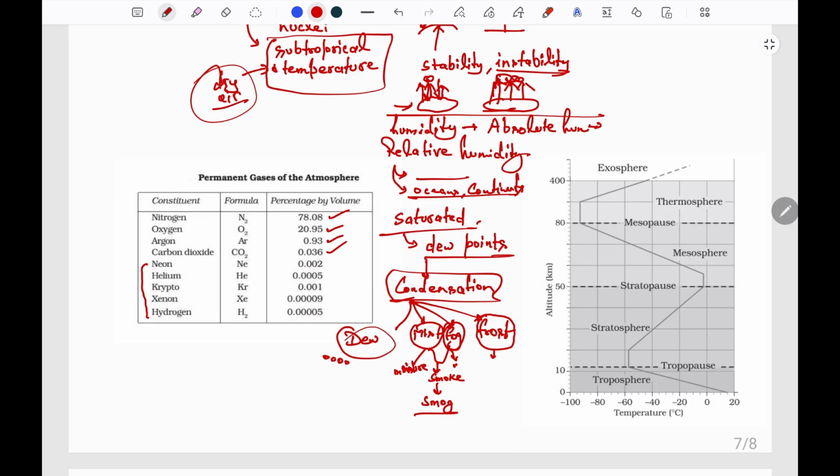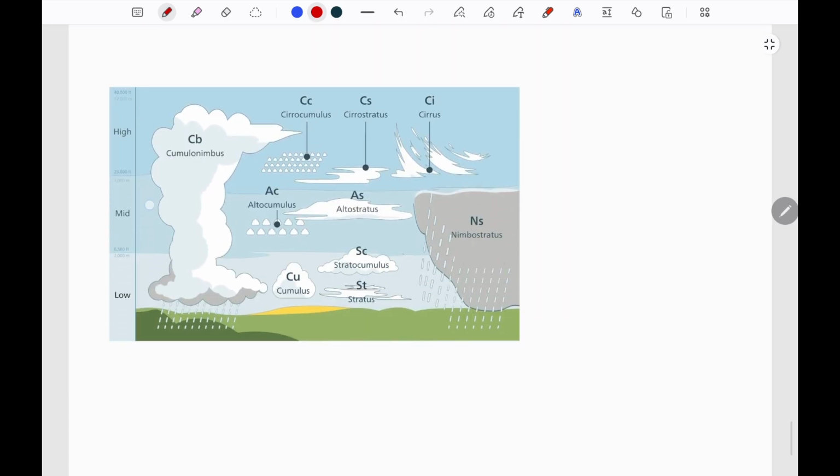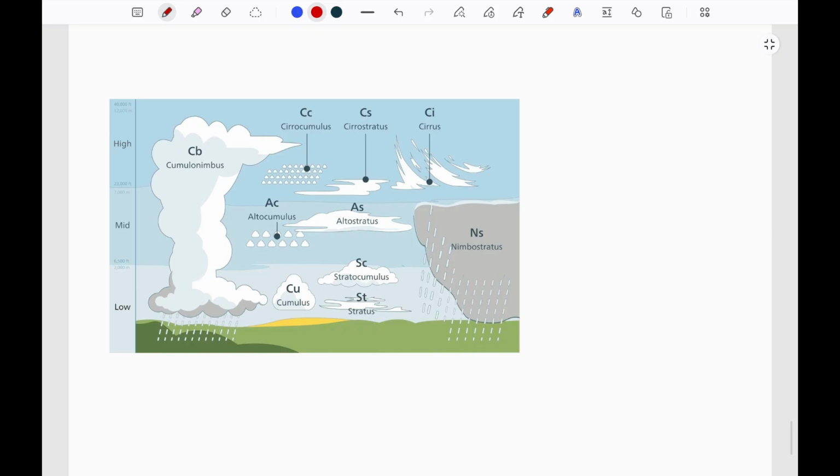So now, as a result of condensation, the clouds are formed. Let us have a look at the types of cloud. Based on their shape and height, the clouds are divided into different types. For example, cirrus clouds are high clouds, which are thin and feathery in appearance and white in color. Cumulus clouds have a feather-like structure and are generally formed at a height of 4 to 7 kilometers.